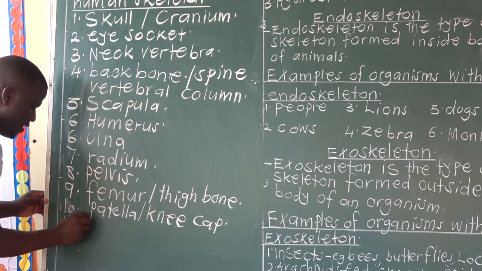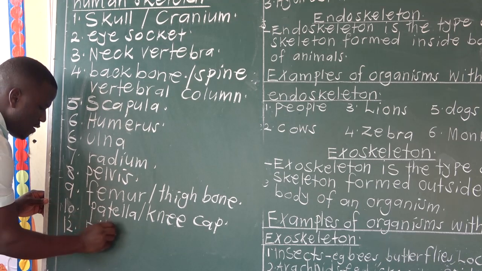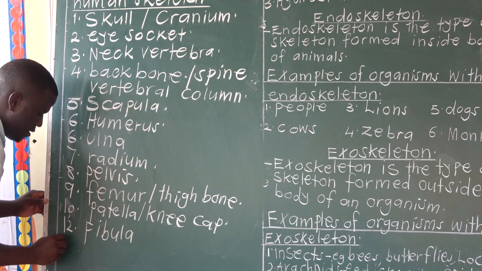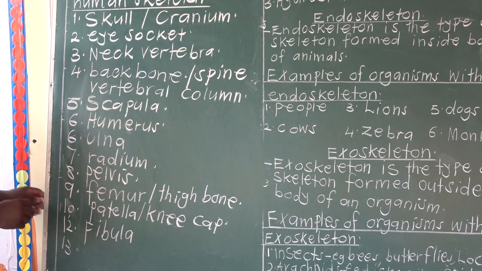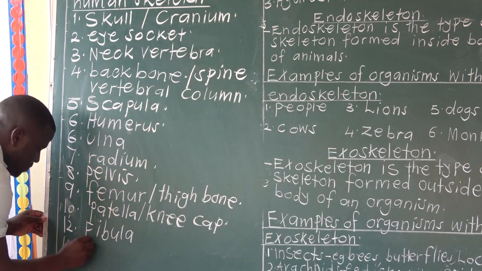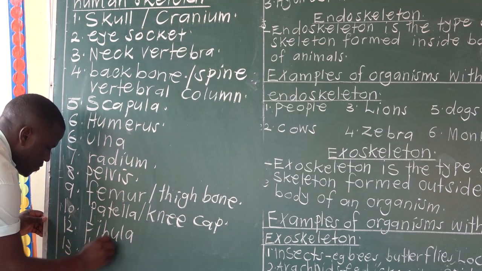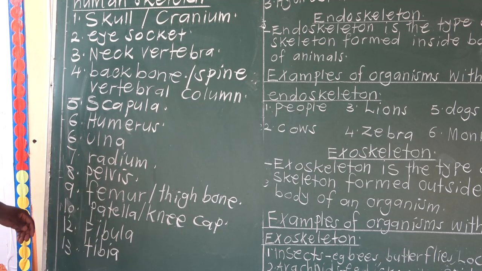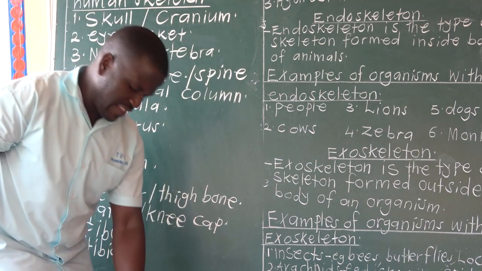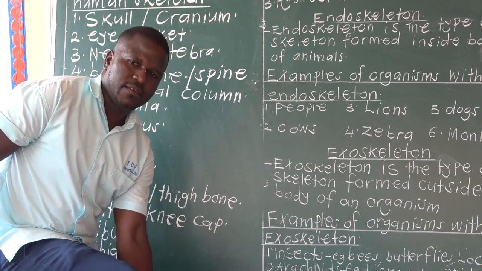Then we have fibula. After fibula, we have tibia. These ones are after the knee. There are two bones here.